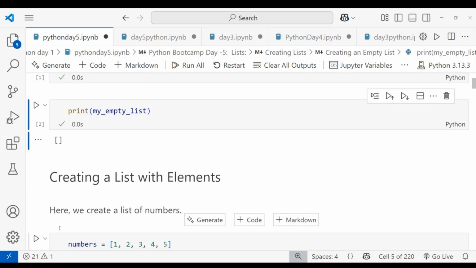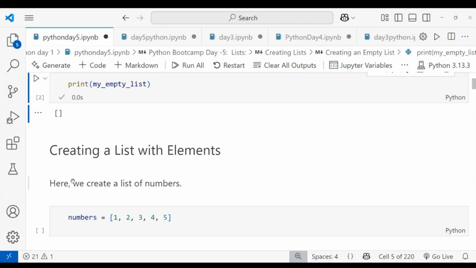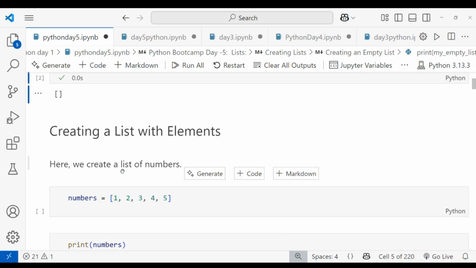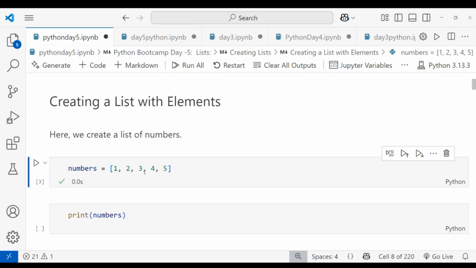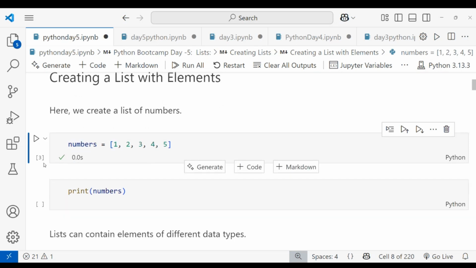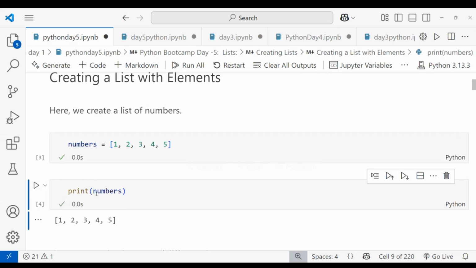Okay, let's create a list with elements. Here we had only an empty list, right? Now I'm creating a list with elements. Here we can create a list of numbers. I'm giving the variable name as numbers and assigning the value as a list, and you can see the numbers are separated by commas. When I run this, the list data values are stored in our variable, and the variable is stored in our system memory. When I'm printing the numbers variable, you can see the list: 1, 2, 3, 4, 5. This is how to create a list with elements.